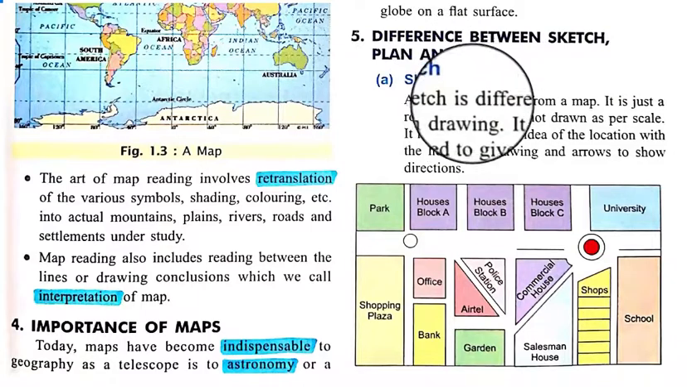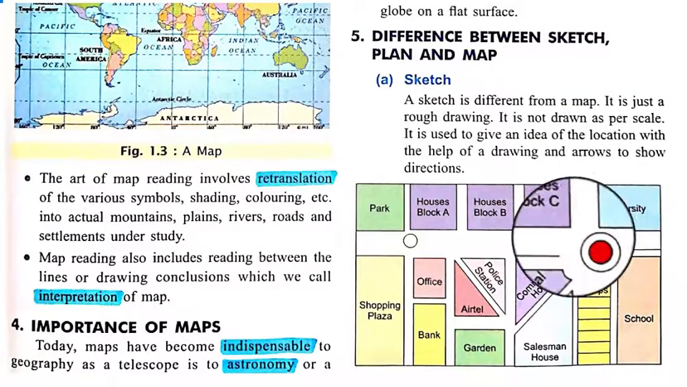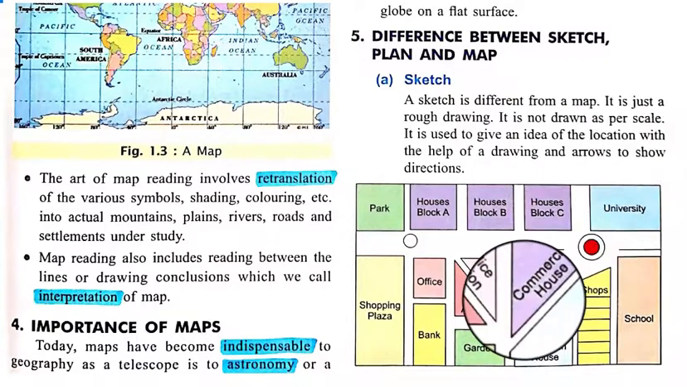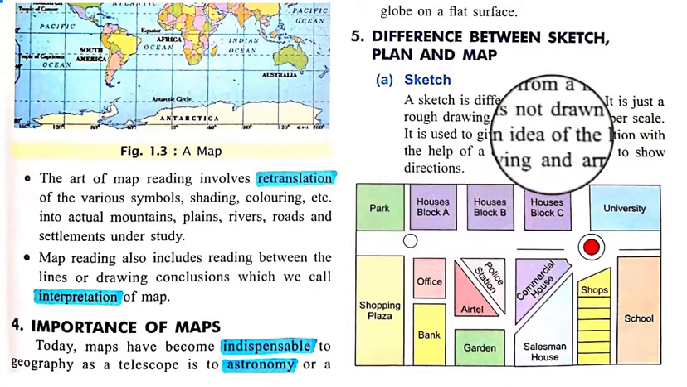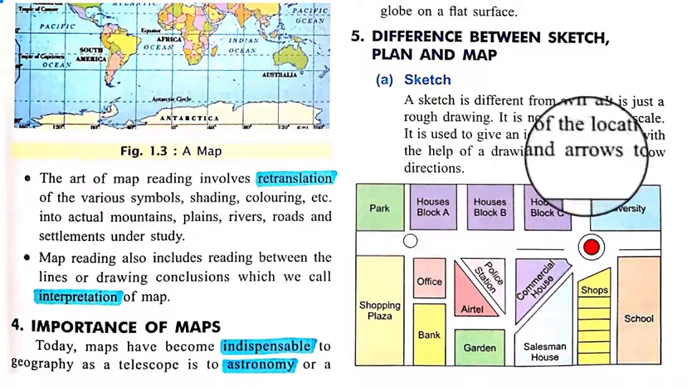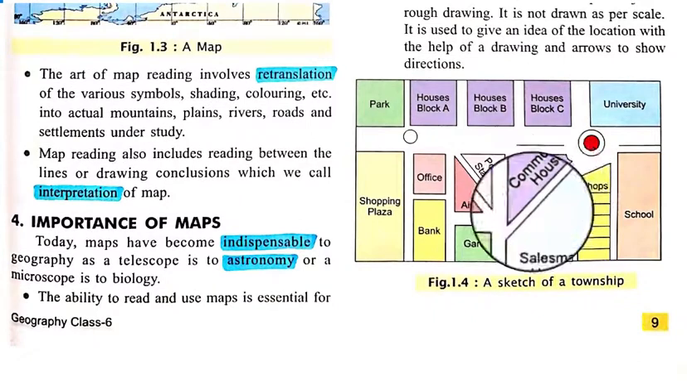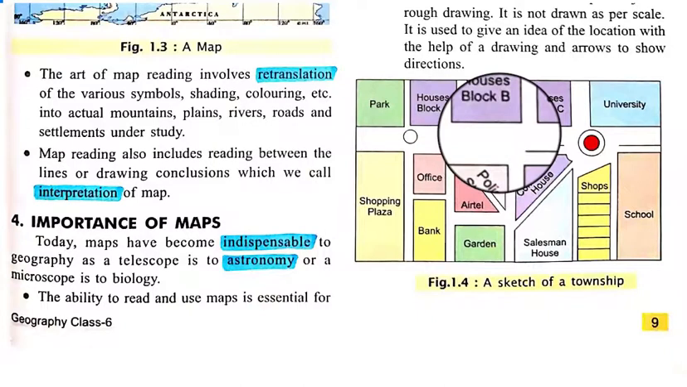What is a sketch? A sketch is different from a map. It is just a rough drawing. It is not drawn to scale, and for sketching we do not use any kind of skill. It is used to give an idea of the location, with an arrow drawn to show direction. So this is one example of a sketch of a township, where there is no scale, and we cannot use proper colors for the distribution. So this is one kind of rough drawing.